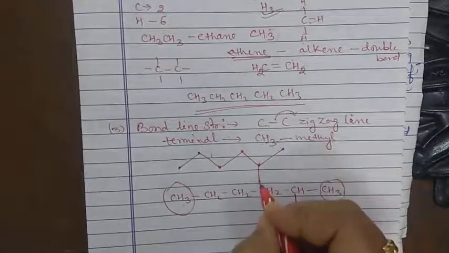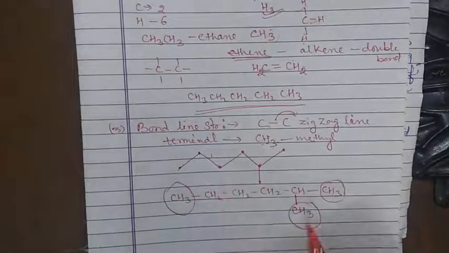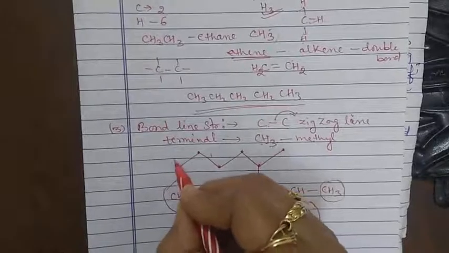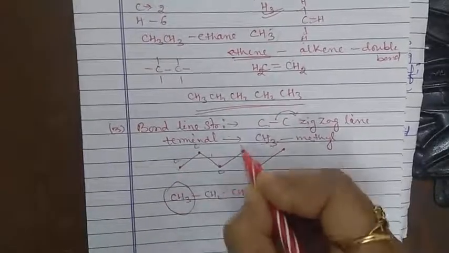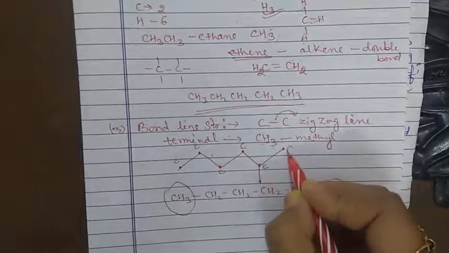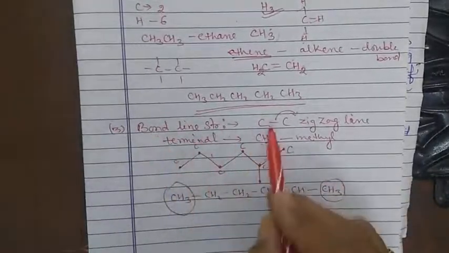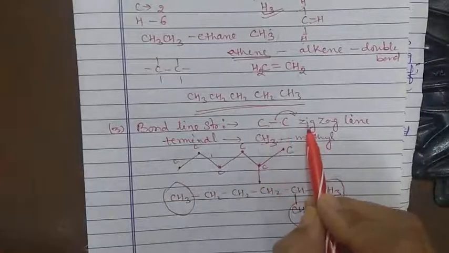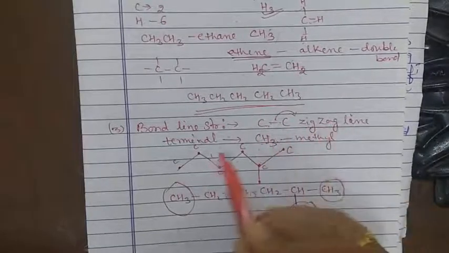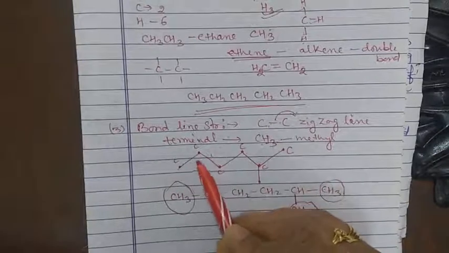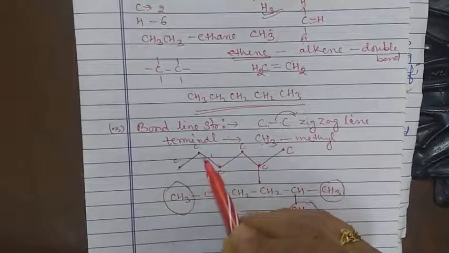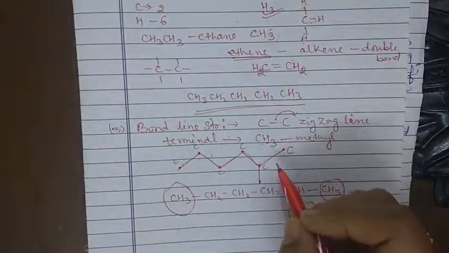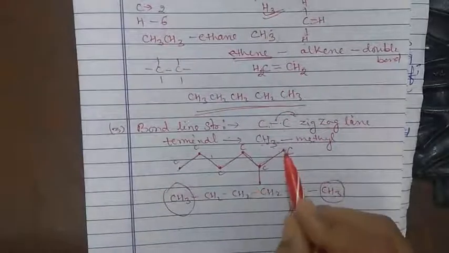All the terminals are the methyl group, and this is one carbon atom, two carbon atom, three carbon atom, four carbon atom, five carbon atom, and six carbon atom. Here we have already discussed that the carbon-carbon bond is represented by a zigzag line. So these are the carbon-carbon bonds which are represented by the zigzag line, and these are the terminals, meaning they are the methyl group.